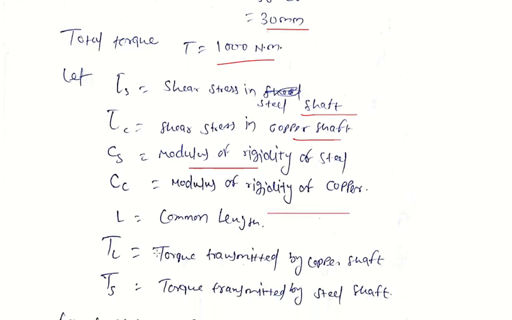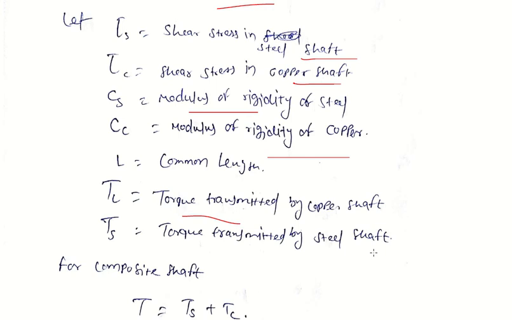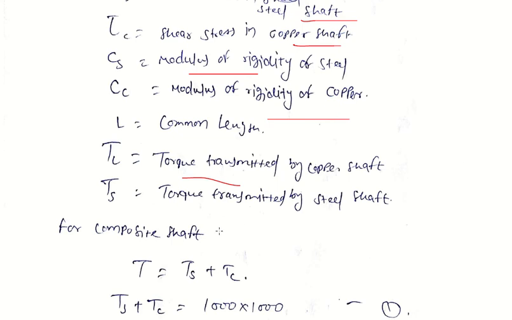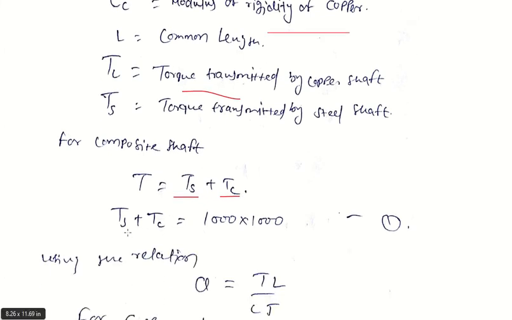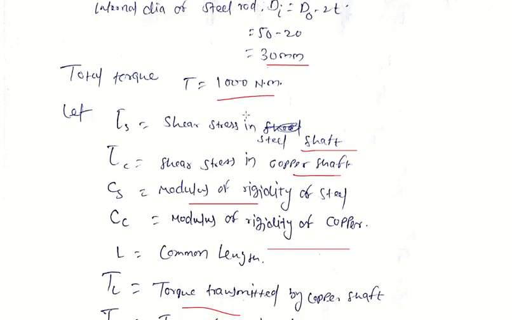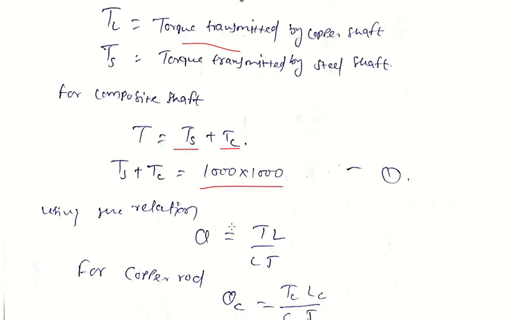L is the length of the shaft, Tc is torque transmitted by copper shaft, and Ts is torque transmitted by steel shaft. We know in the case of composite, the total torque is the sum of the torque transmitted by each individual material. So Ts plus Tc equals total T, that means total torque is 1000 Newton meter. So here in terms of Newton mm.